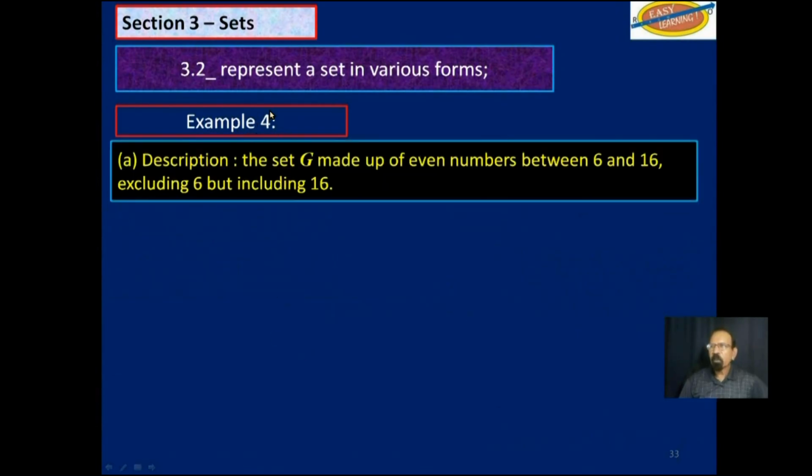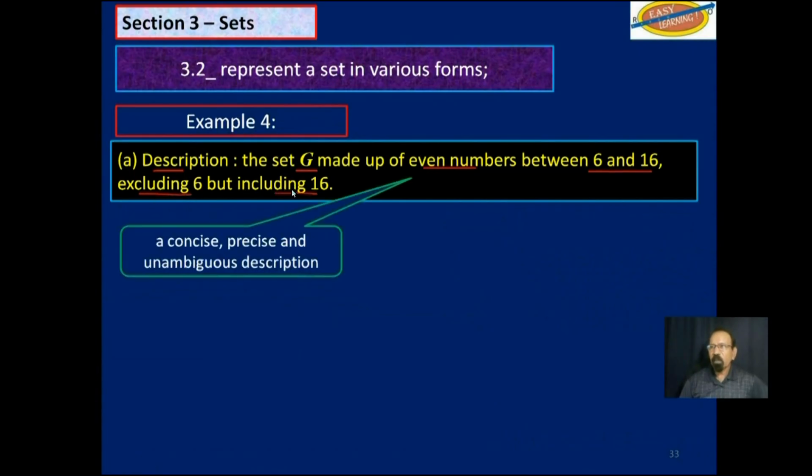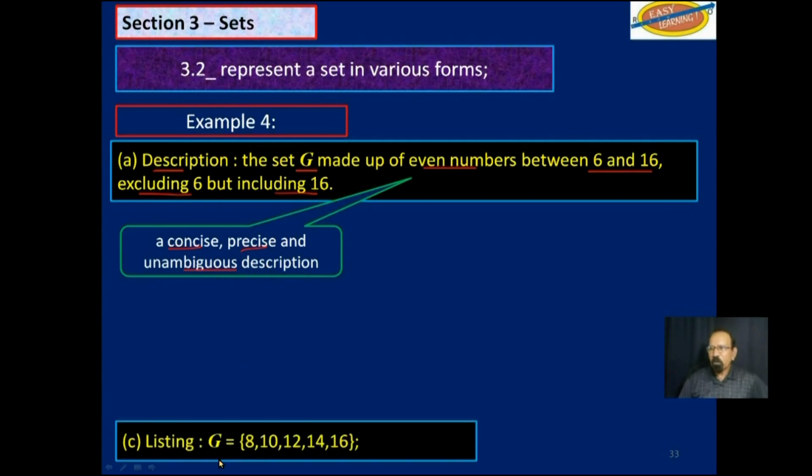Example 4, description. The set G made up of even numbers between 6 and 16, excluding 6, but including 16. Again, as I said, concise, precise, unambiguous, not open to misinterpretation. So G is the set of numbers. Now we will exclude 6. So we begin at 8, 10, 12, 14, but it says including 16. So that's very easy to understand. All its elements are listed.